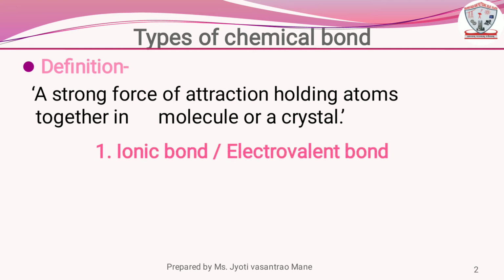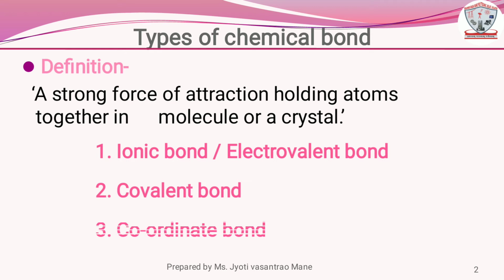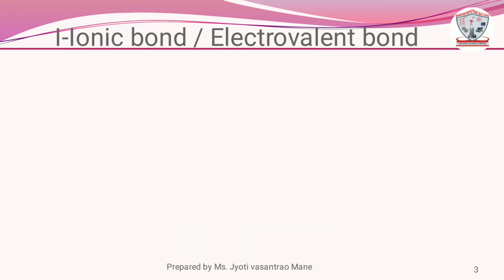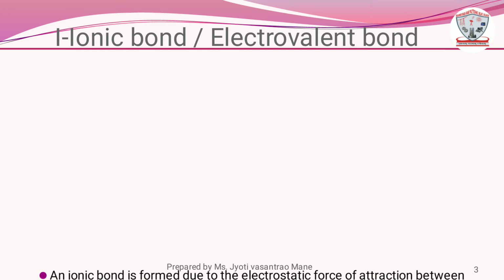There are three types of chemical bond. First bond is the ionic bond, which is called as electrovalent bond. Second one is the covalent bond, and third one is the coordinate bond. See one by one. First, ionic bond, which is also called as electrovalent bond.